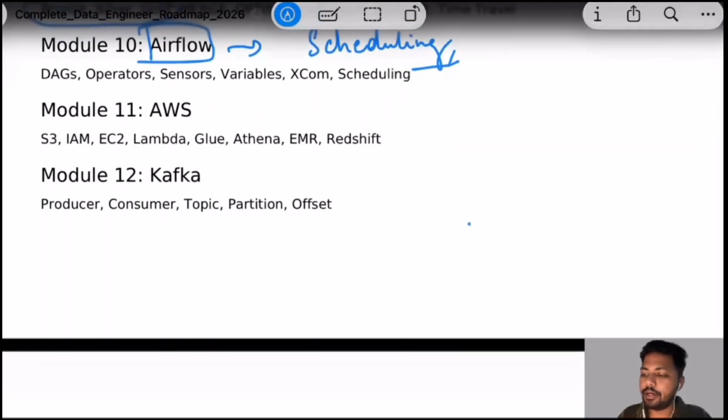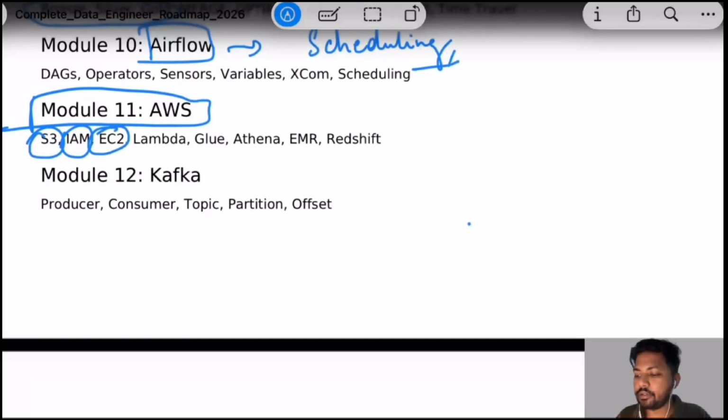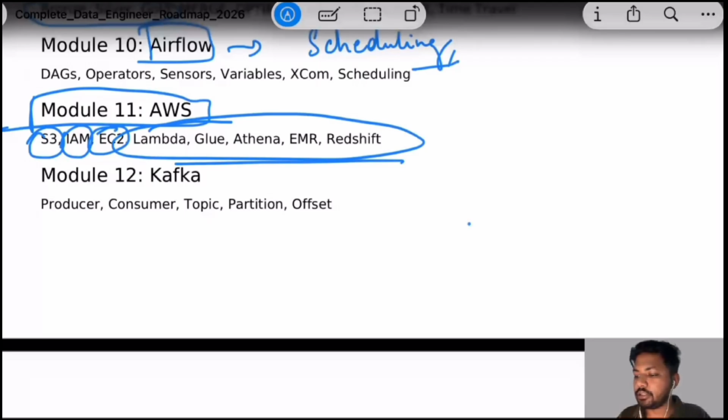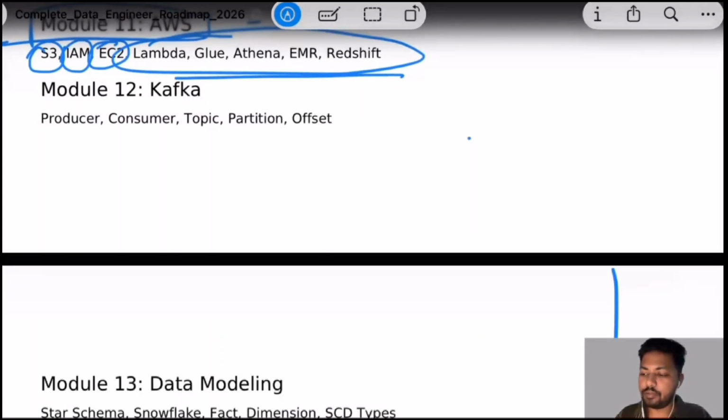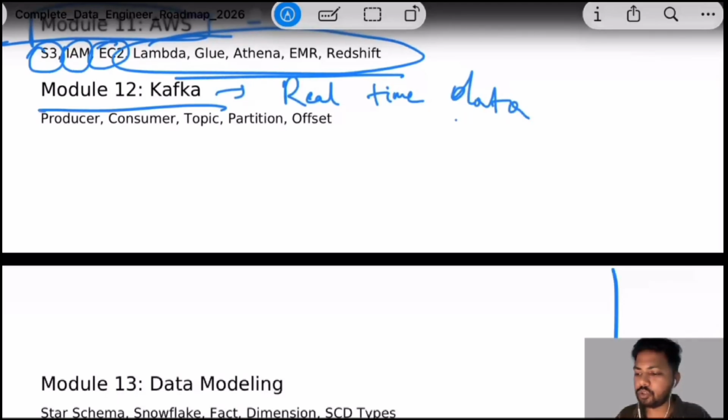Then comes AWS. AWS is where we can use multiple services like S3 to store the data, IAM roles to manage the access, EC2 where the machines are present and we can run the data, Glue, Athena, Redshift. All these are data engineering services that we frequently use in AWS. Again, there is Kafka. Let's suppose we have real-time data that we want to process. In that case, we use Kafka. Kafka is very good for real-time data processing.